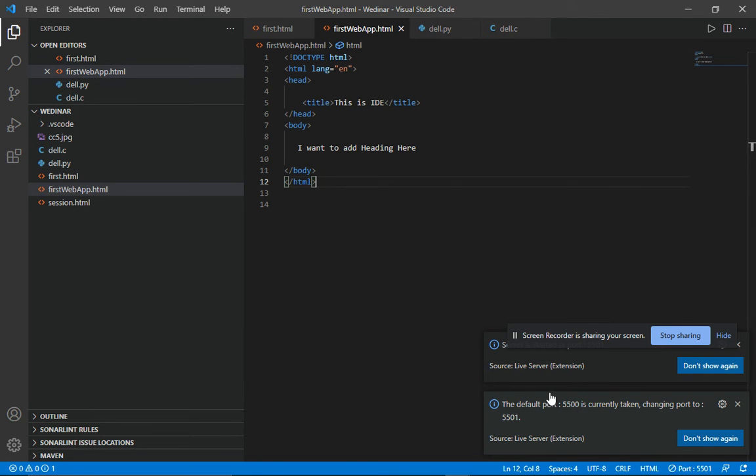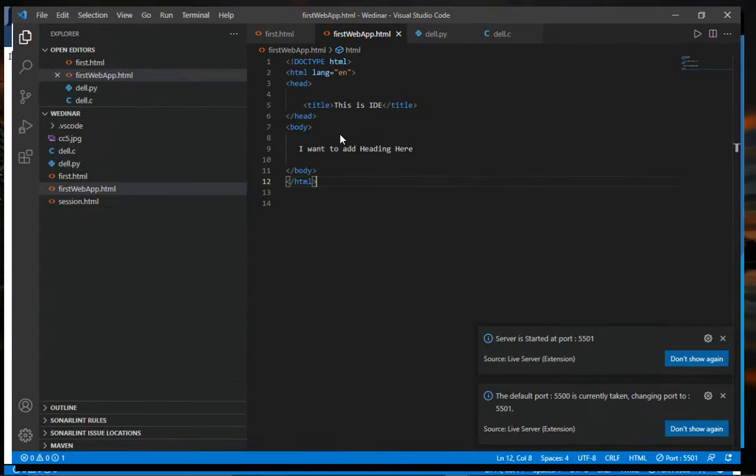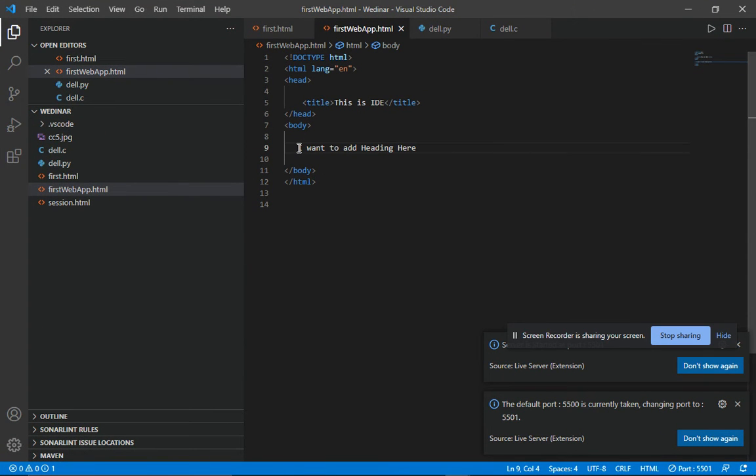Okay, now you can see that this is the extension that I showed you installing in the previous session. Like here you can see that this is basically just raw text. This is not a heading, but I want to add a heading here. So what I use to add a heading is, you just write h1.